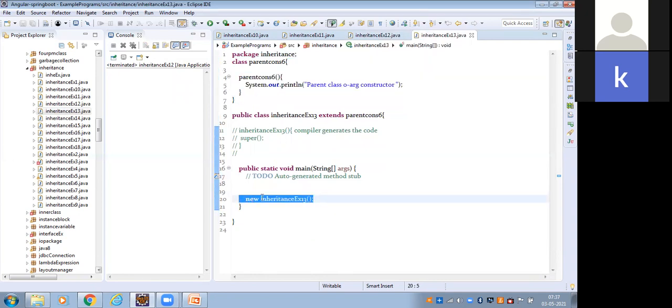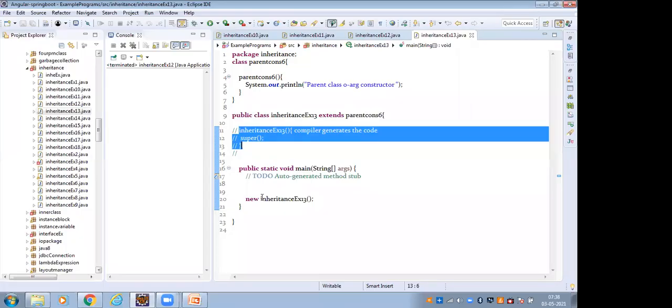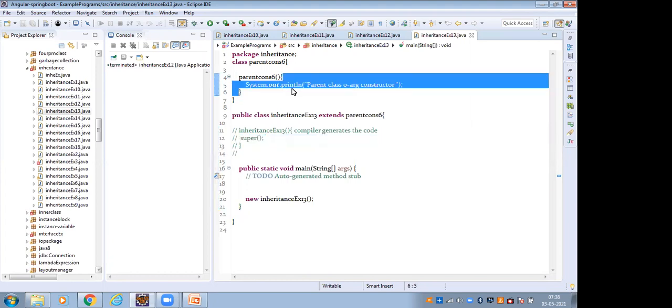But here, inside the child class, as a developer, I have not created any this or super keyword. So inside the class, the constructor is generated by the compiler. In that compiler-generated constructor's first line also, super is executed. Super means the parent class constructor is executed. The parent class 0-arg constructor is printed here.